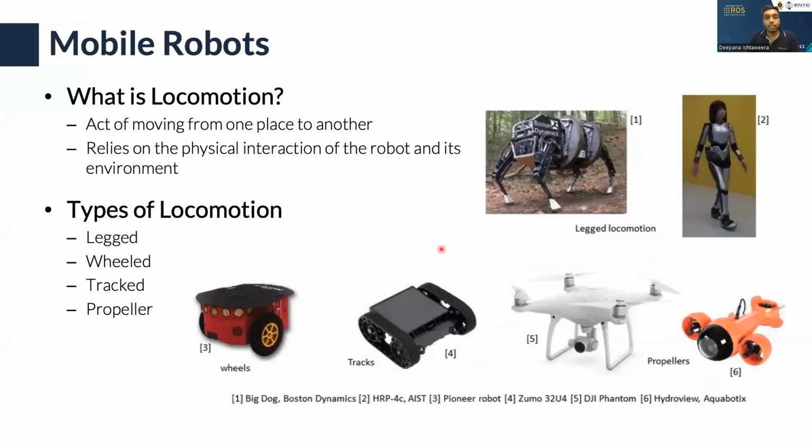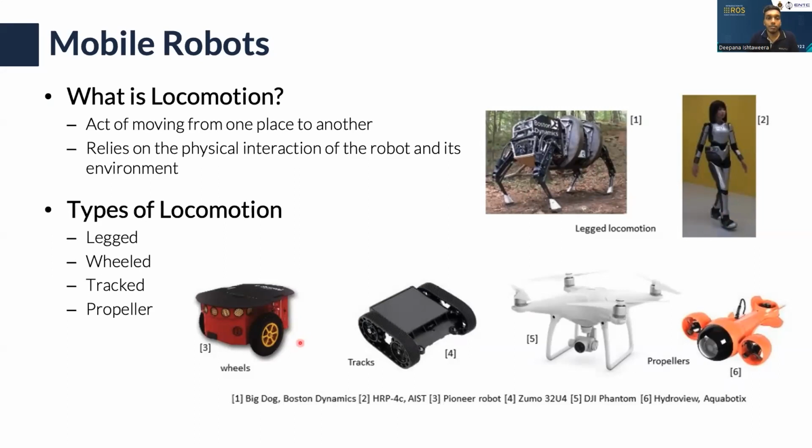So let's look at another application, which is robots that can move from one location to another. That is called robot locomotion, the act of moving from one place to another. There are lots of robot locomotion types, and let's look at a few of them. The first one is legged locomotion. Here you can see a quadruped robot which has 4 legs, and then we have a bipedal robot that walks like humans, but this is a bit of an ineffective way for robots.